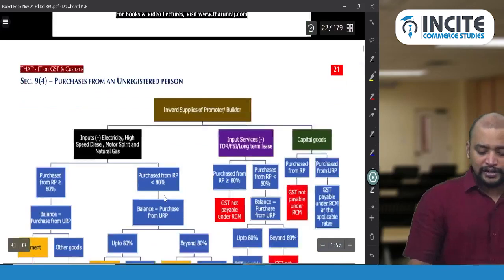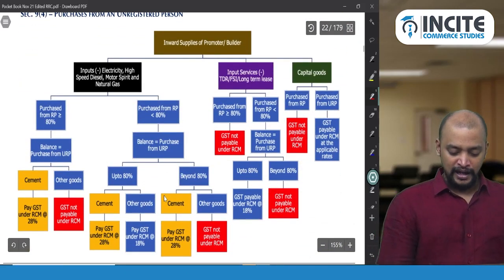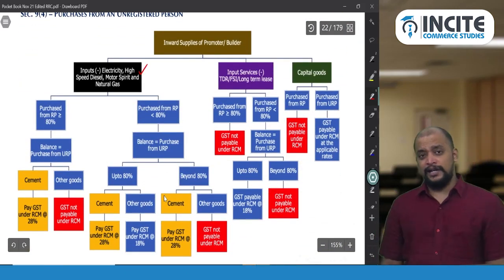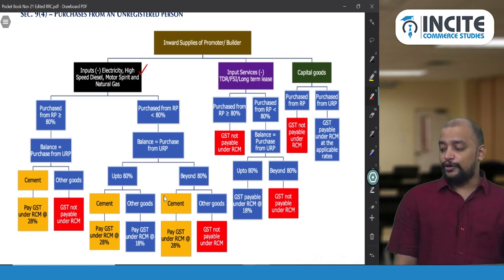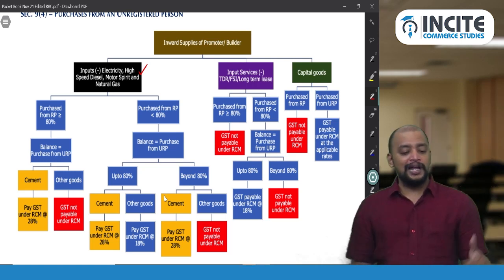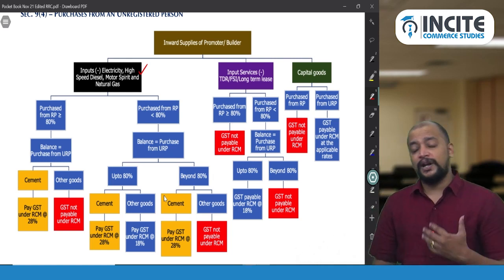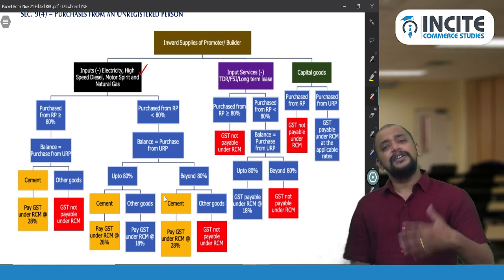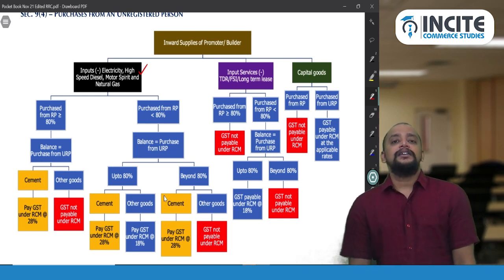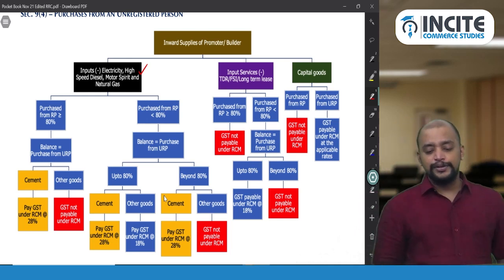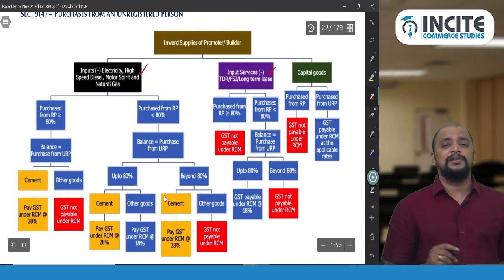So inputs excluding high speed diesel oil, that is diesel, motor spirit, that is petrol, and natural gas, and electricity will be excluded. So for these goods they can make purchases from an unregistered person, it is okay, it is permitted. And among the remaining inputs and input services, in input services also TDR, FSI and long term lease are excluded.